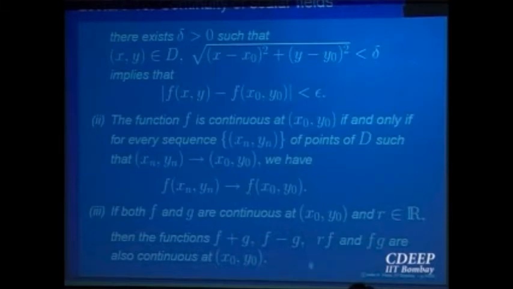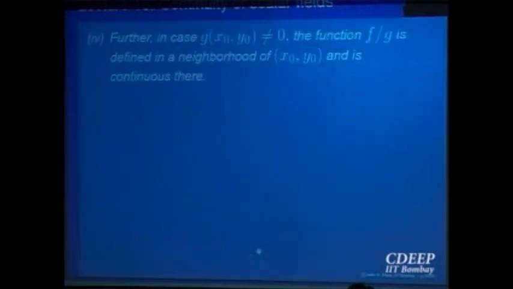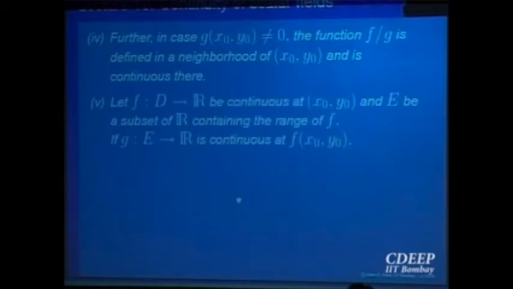These are all standard things which we have done earlier, and the same things are valid. Similarly, if g is continuous and its value is not 0, that means the function cannot be 0 in a neighborhood of that point. So you can write f over g, which is defined in a neighborhood, and f over g is continuous at that point.